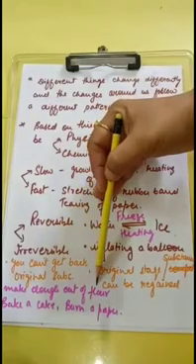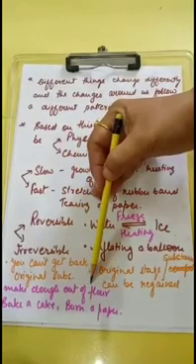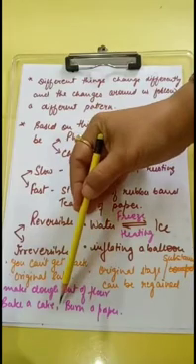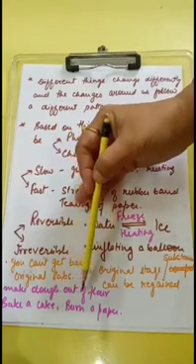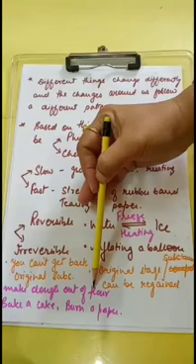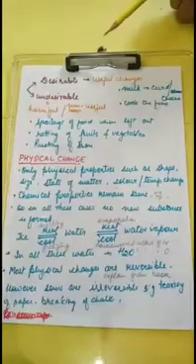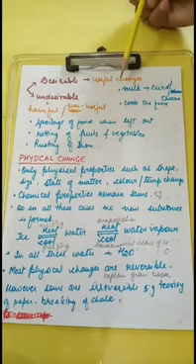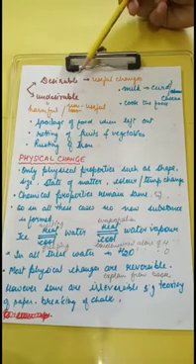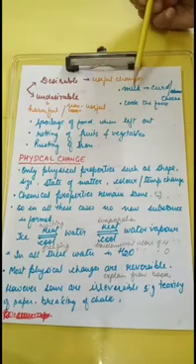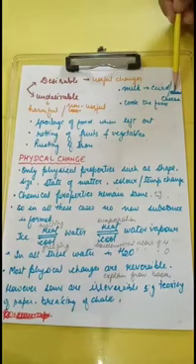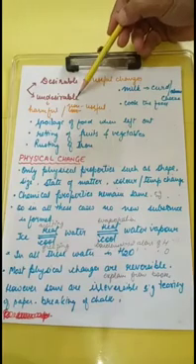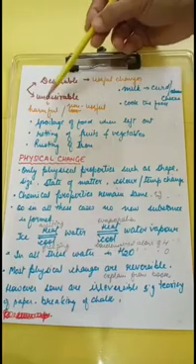Make dough out of flour. Once you knead the flour, you can't get the flour back. Bake a cake, burn a paper. In all these cases, you don't get the original substance you began with. Then some changes are desirable or useful changes, which we bring about at our own wish. For example, we change milk to curd or cheese. We cook the food.